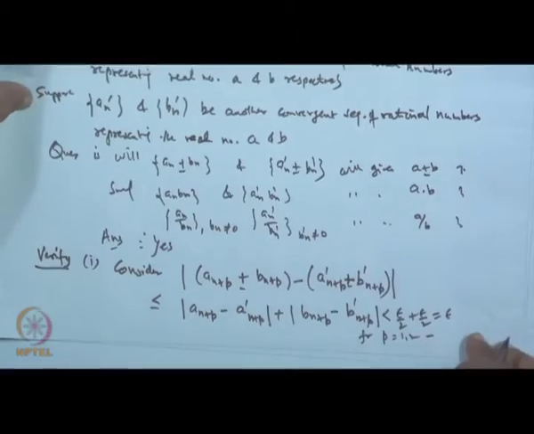And the same trick, the same case, you can use for the verification of the product. The product of these two we can write in a similar way.